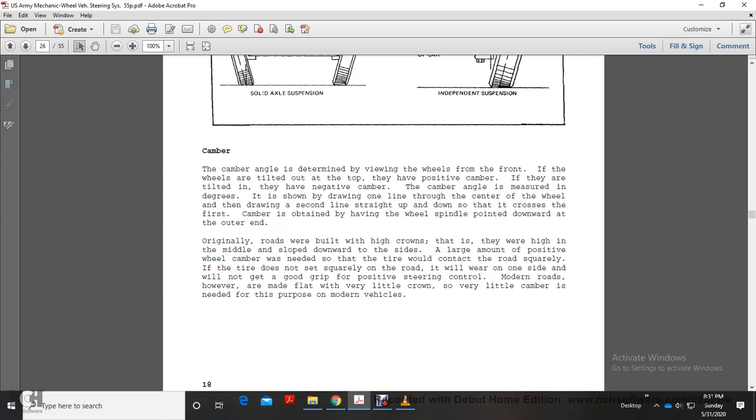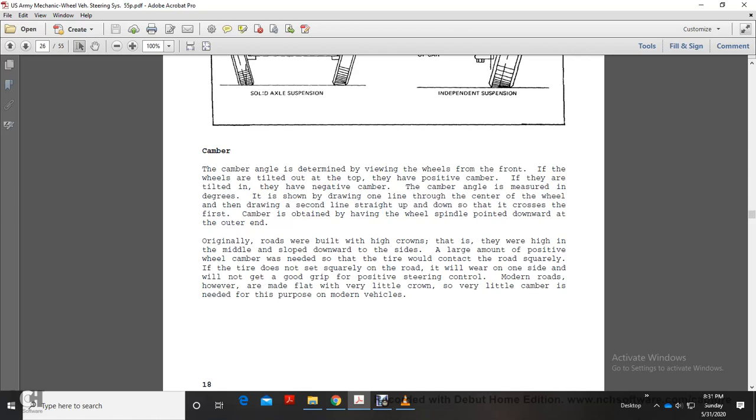Originally, roads were built with high crowns, where the middle is high and slopes downward to the sides, so a large amount of positive wheel camber was needed so the tire would contact the road squarely. If the tire does not sit squarely on the road, it will wear on one side and will not give good grip or positive steering control.